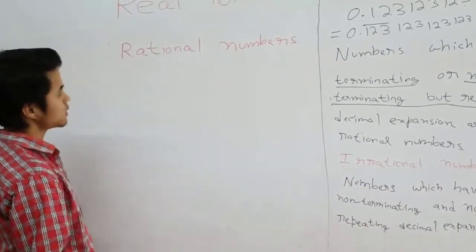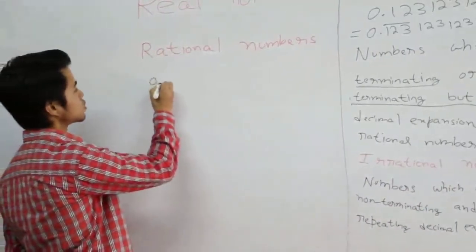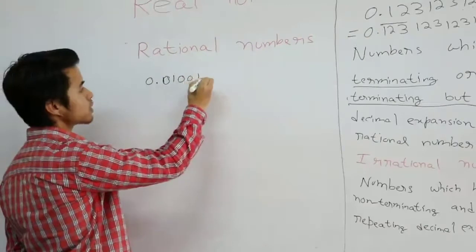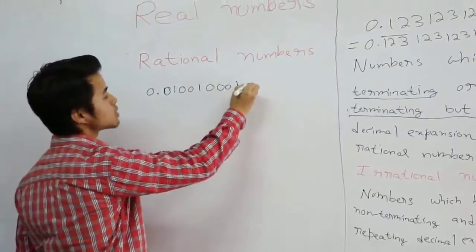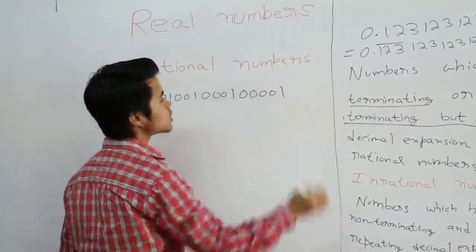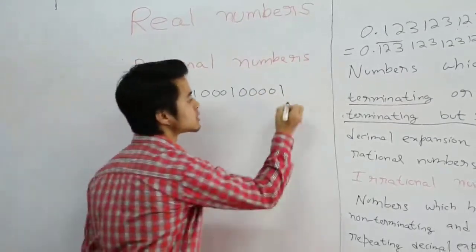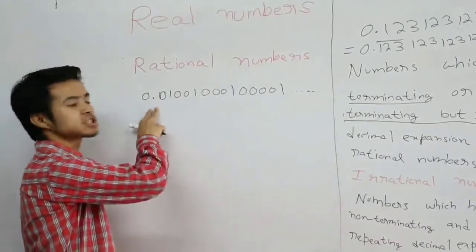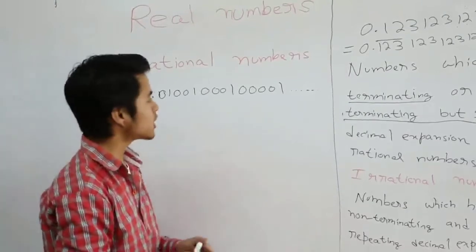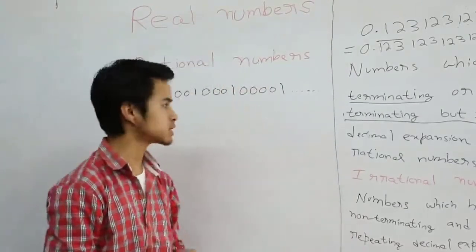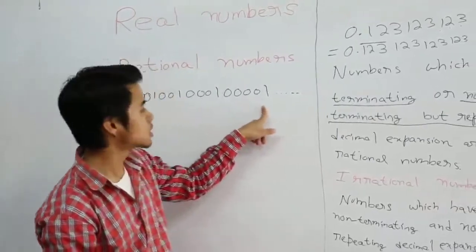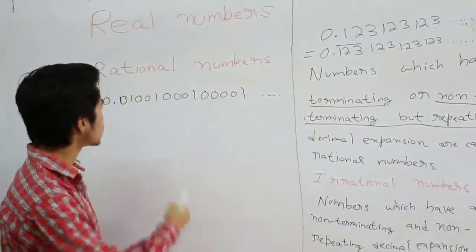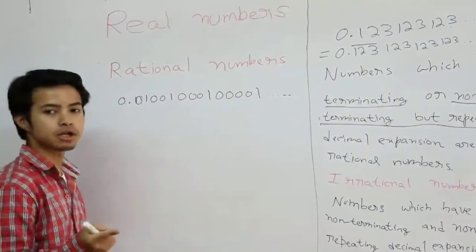So an example of an irrational number is like this: 0.01001000100001, and you just keep on increasing the number of zeros. Then you can clearly see that this decimal expansion does not terminate, as well as does not repeat itself. Why? Because the number of zeros keeps on increasing. So this is one example of an irrational number.